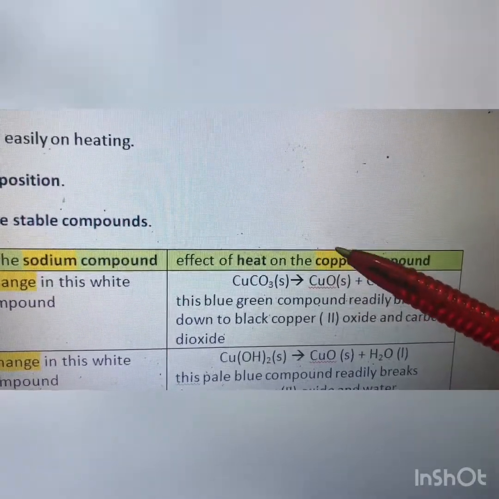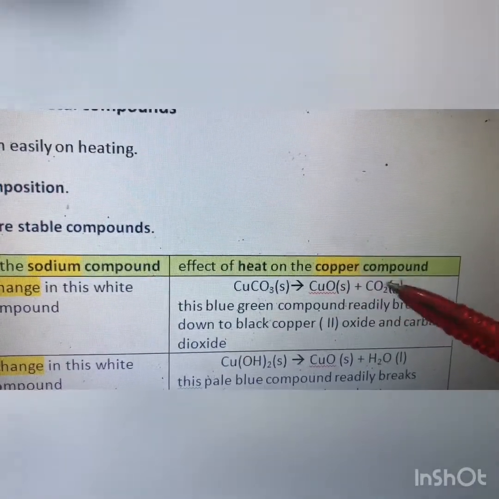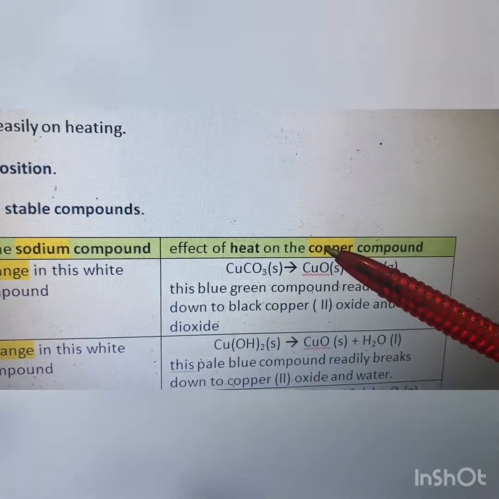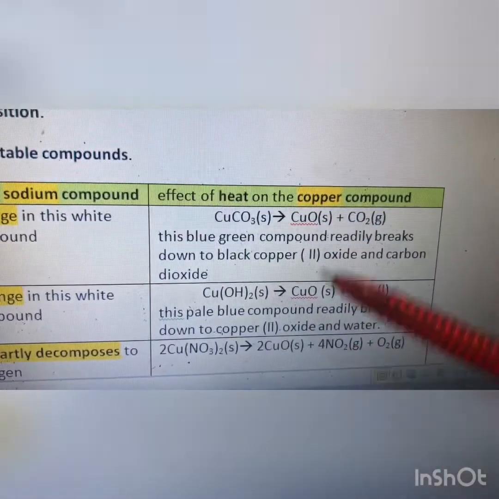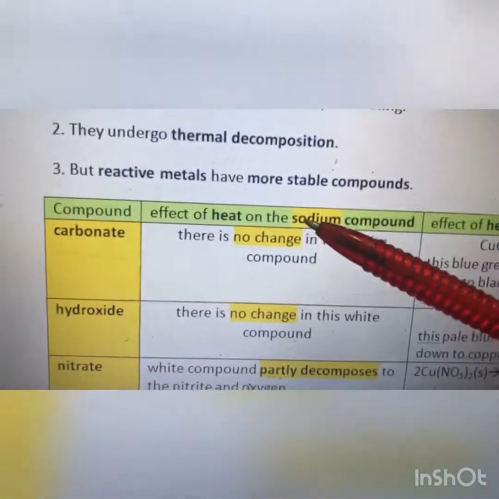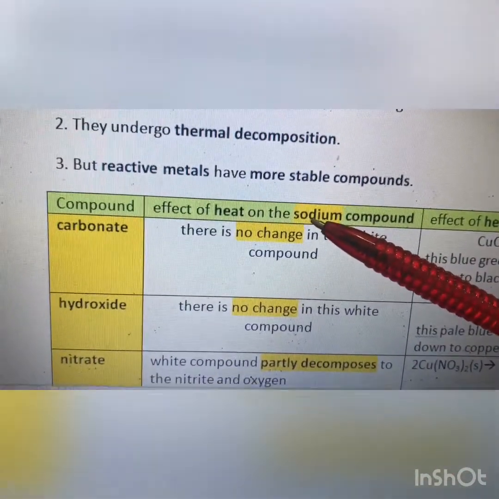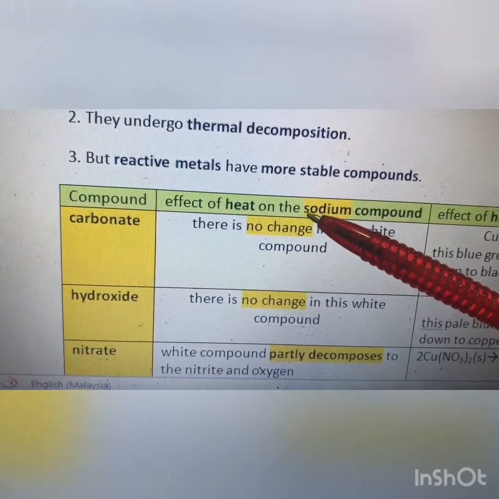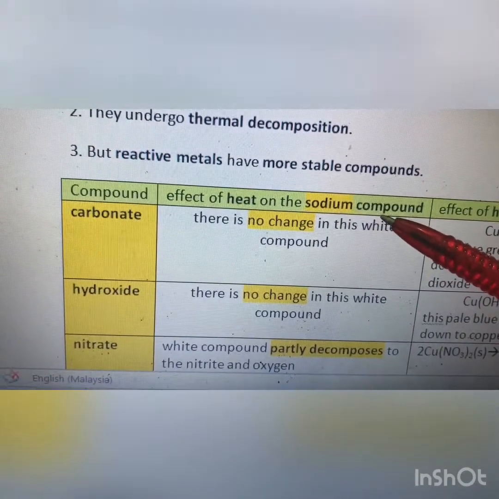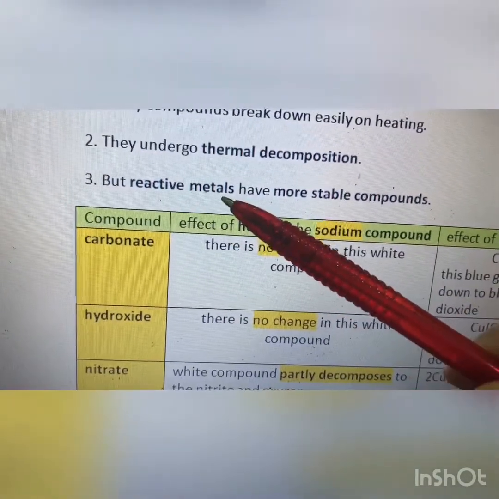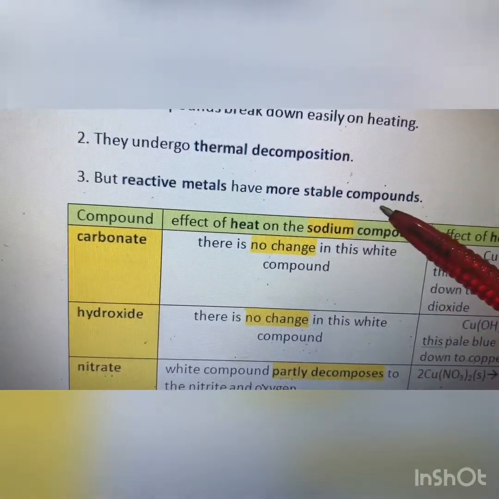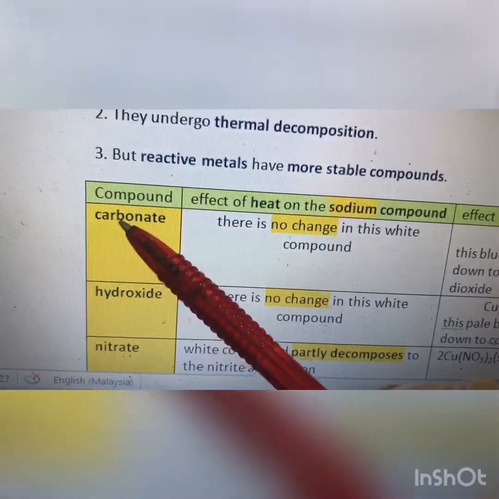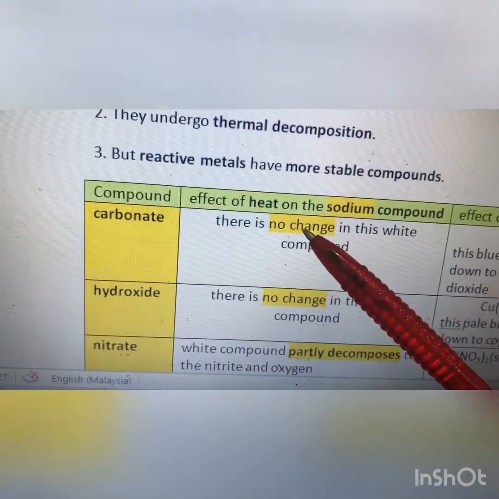So when you heat the copper compound, it will tend to decompose and become something else. Sodium is more reactive, so when you provide heat to the sodium compound, because it is a reactive metal, it is more stable in the form of compound. When you heat sodium carbonate, there is no change.